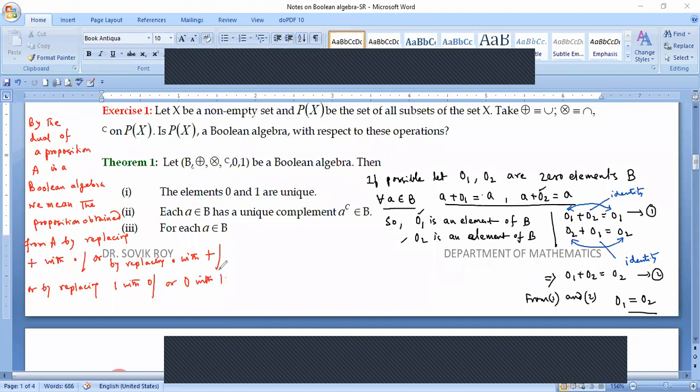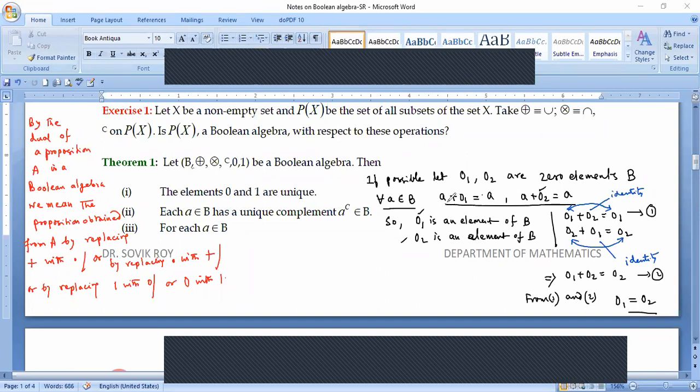And it is also true that if a proposition A is derivable from the axioms of a Boolean algebra, its dual proposition is also derivable from these axioms. I'm again repeating: if a particular proposition is derivable in Boolean algebra, its dual proposition can also be derived from the principles of the Boolean algebra. I shall introduce this duality principle inside my note. I'm still preparing my note. It is not complete. That's why I have not introduced it over here.